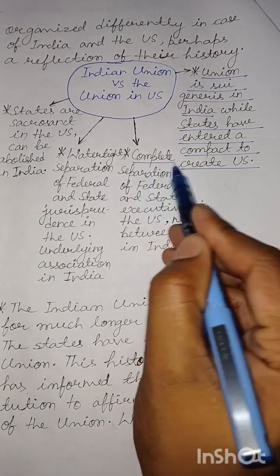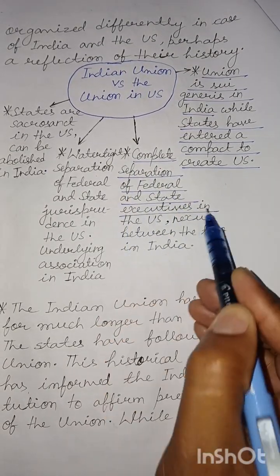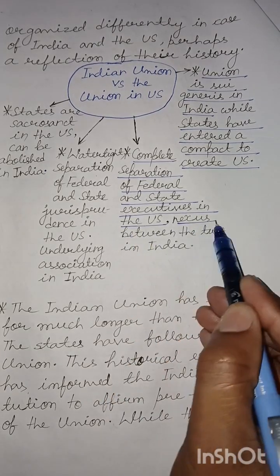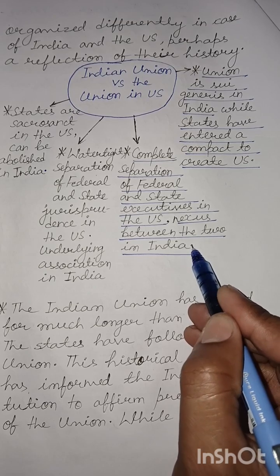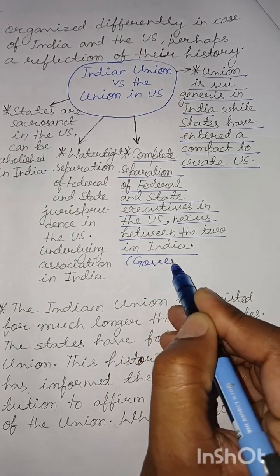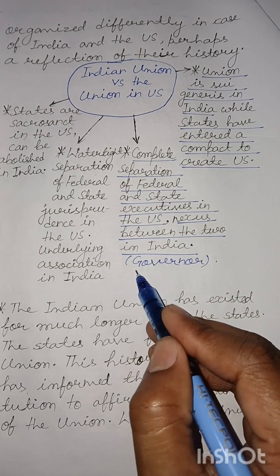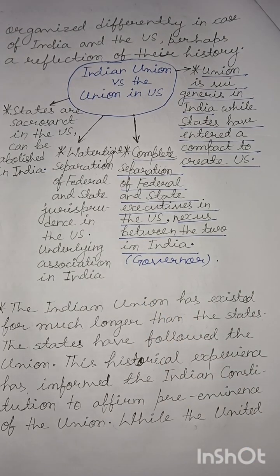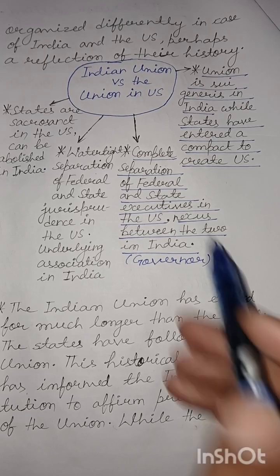Second, there is complete separation of federal and state executives in the US, while there is a nexus between the two in India, and this becomes manifest through the office of the governor. The governor is appointed by the president, and the governor heads the state executive. So there is a connection between the head of the state executive and the constitutional head, that is the president, in the case of India.